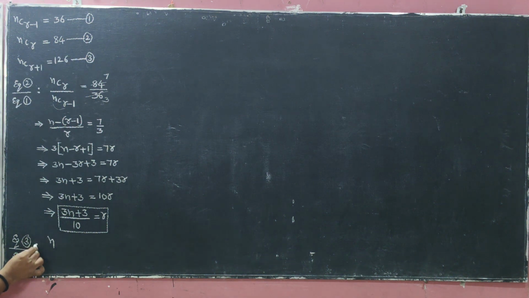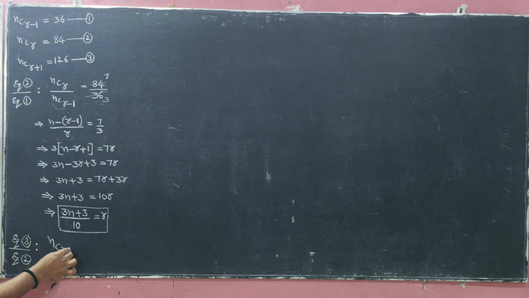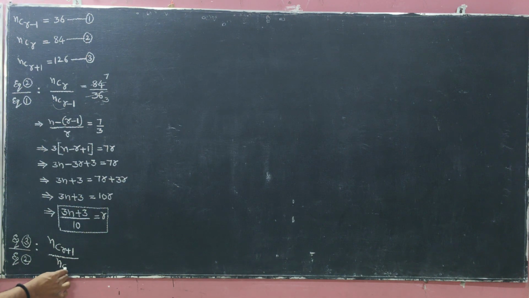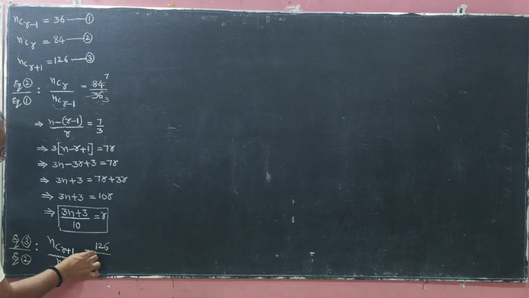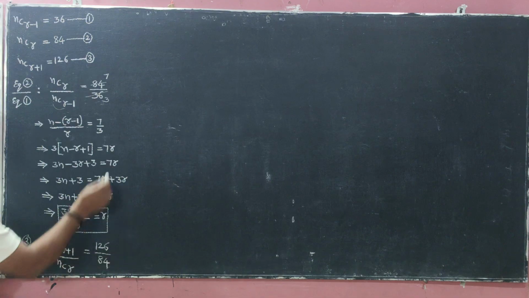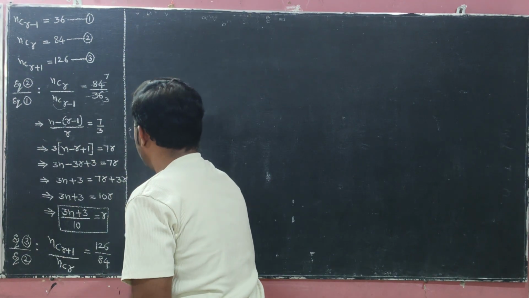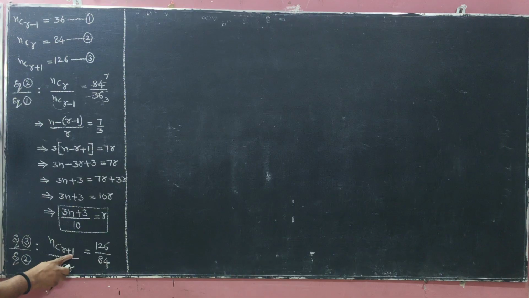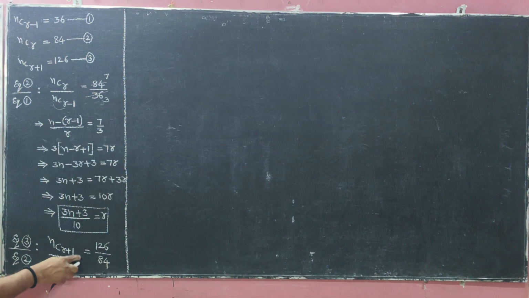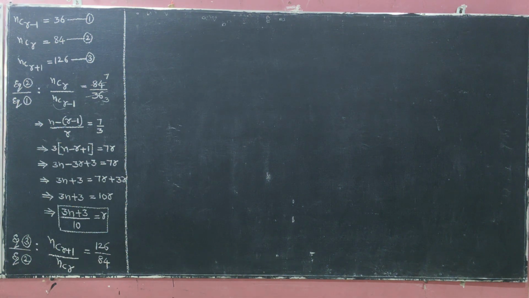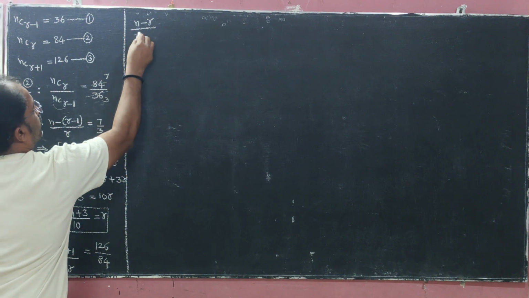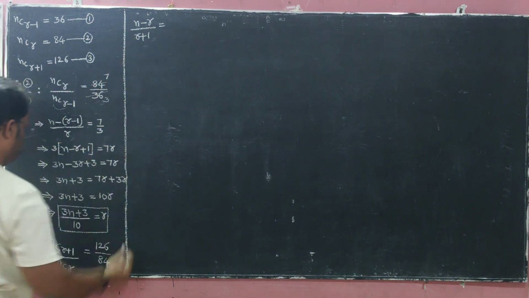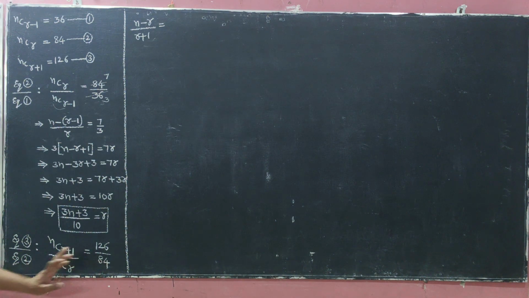So what is the LHS? nC(r minus r plus 1) by nCr equals 126 by 84, RHS by RHS. So that implies the next one, same thing. From r plus 1, if we subtract 1, we get r. So we can use the formula again: (n minus r) by (r plus 1) equals 126 by 84.